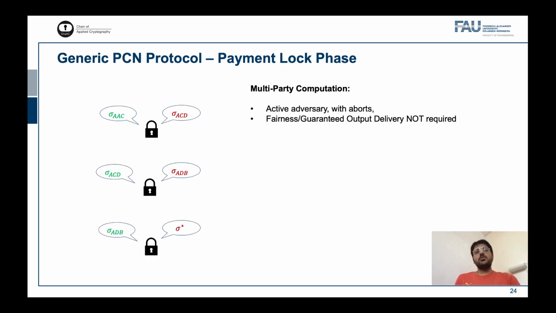For doing this, we only require MPC protocols that are secure with aborts. We do not require fairness or guaranteed output delivery because if the adversary aborts at any point of the payment lock phase, the honest parties can simply refuse to participate further. This at best results in the lock phase failing, but the adversary does not get any advantage in stealing the coins of the honest parties in the payment path. And in terms of functionality, the MPC protocols must also internally check the consistency between the locking and the locked signature of consecutive locks. This will be crucial for the next phase.